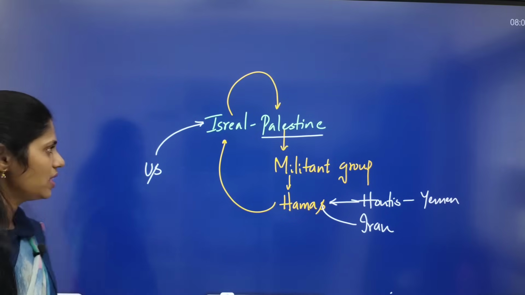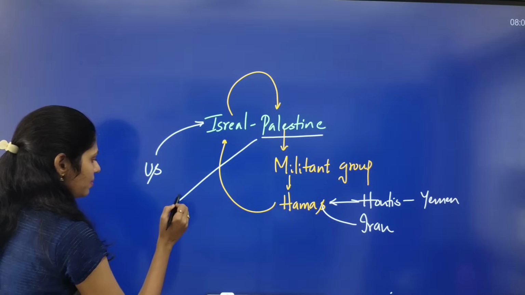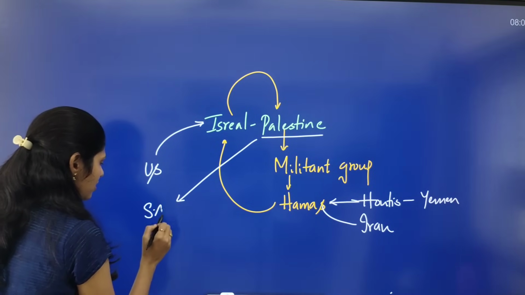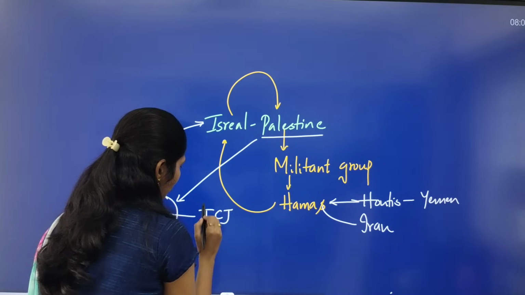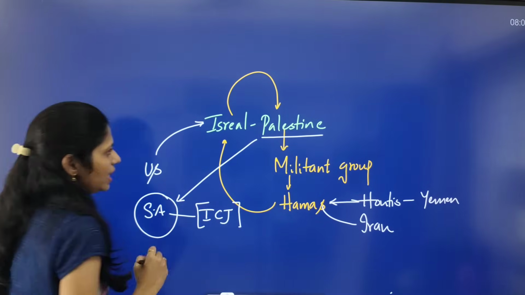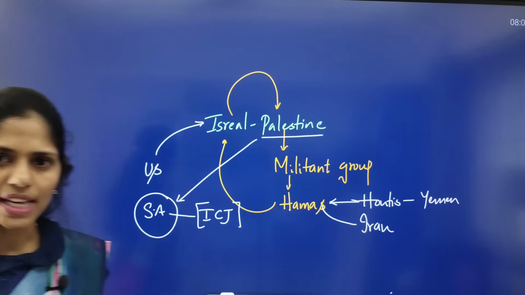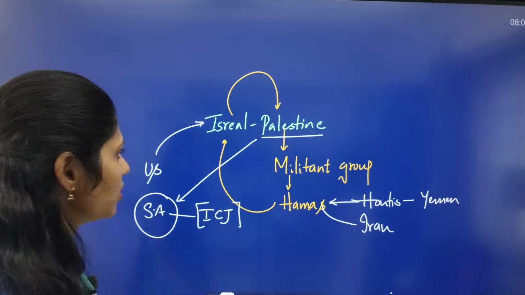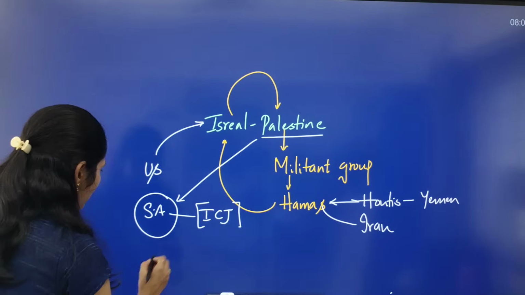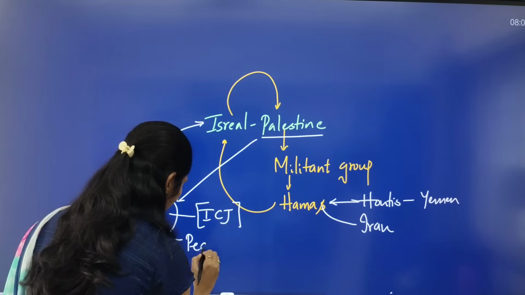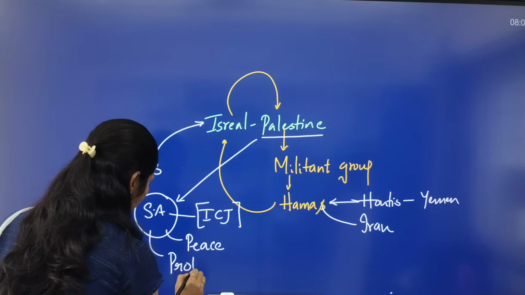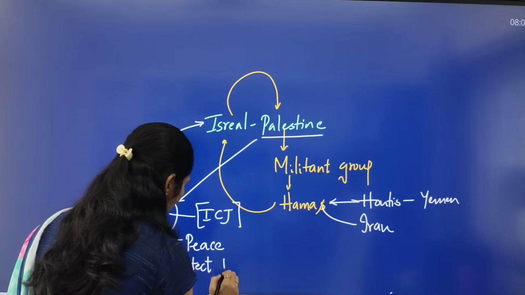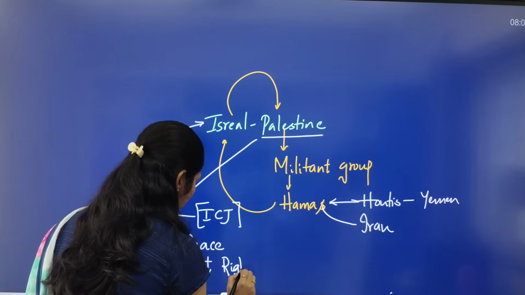So finally, the present context is that South Africa approached the ICJ, International Court of Justice, to establish peace in this region and to protect the rights of these Palestinians.